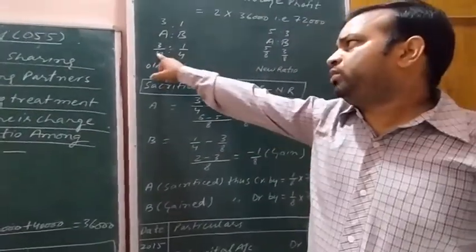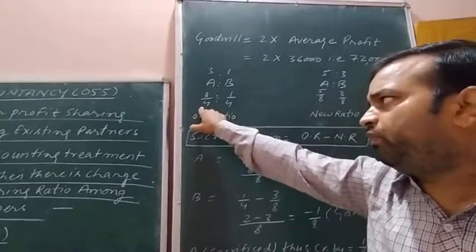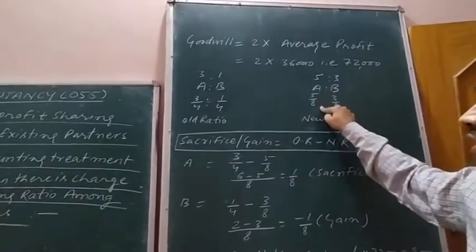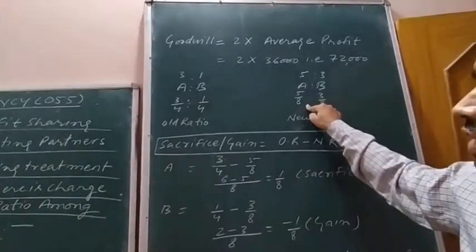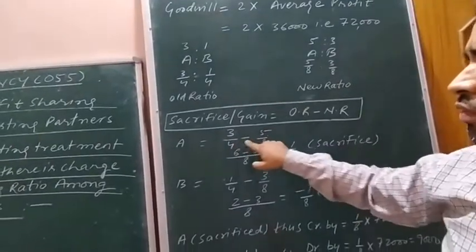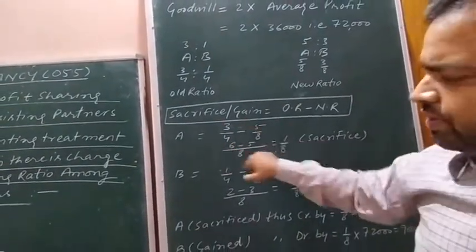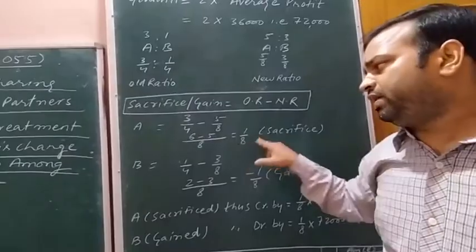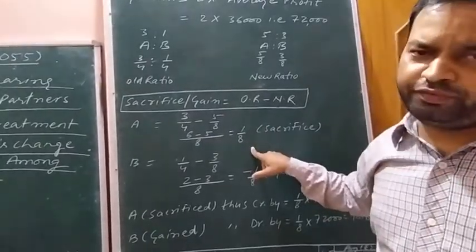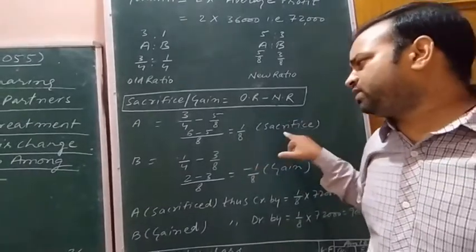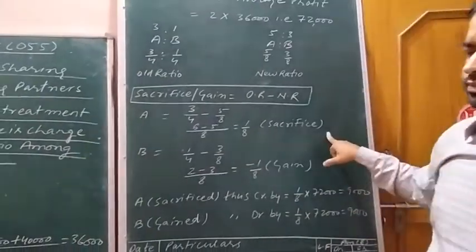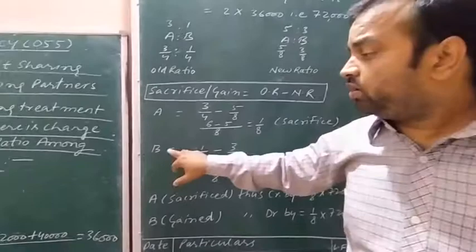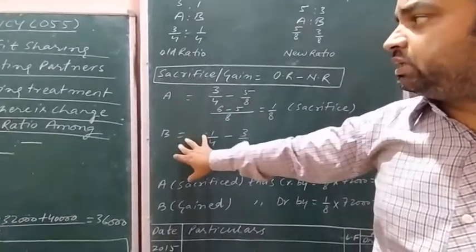A's old share is 3/4 and A's new share is 5/8. Just subtract these two: 3/4 minus 5/8. Simplify it, and we will be getting 1/8. If we get the answer in positive figure, then it means that the concerned partner is sacrificing, using the formula.